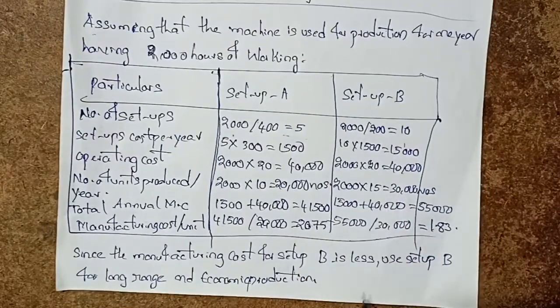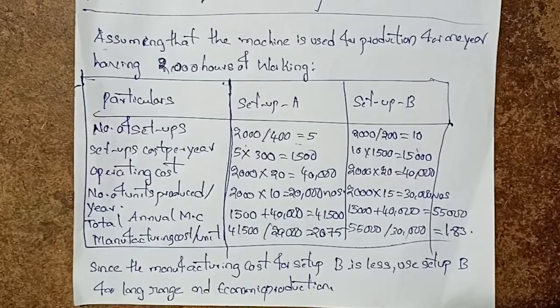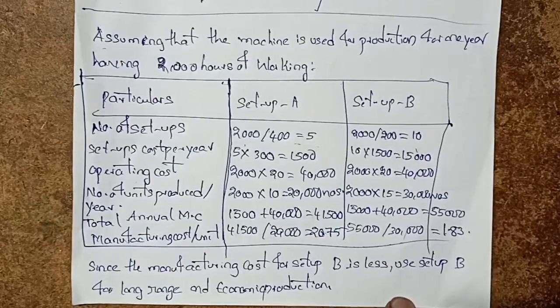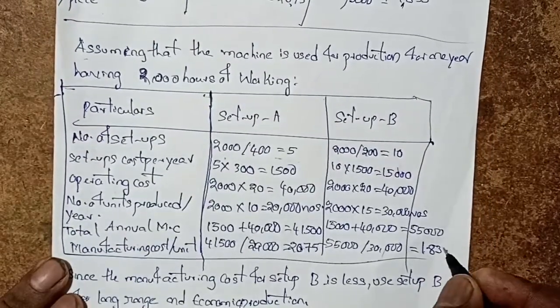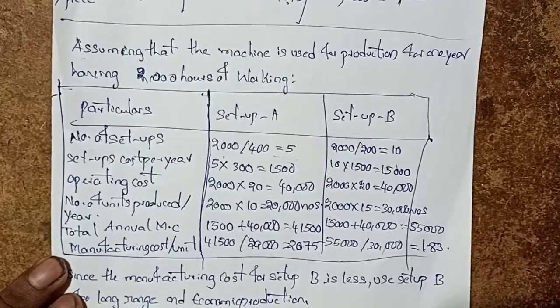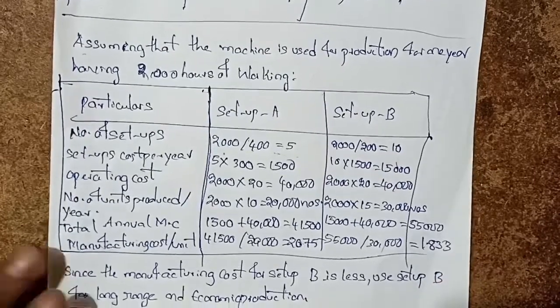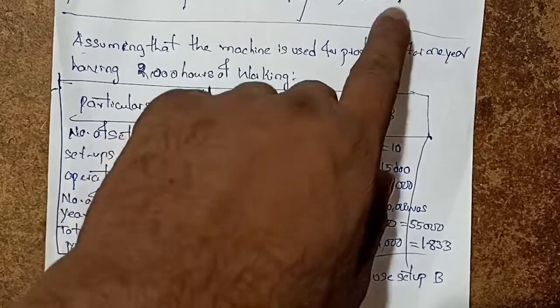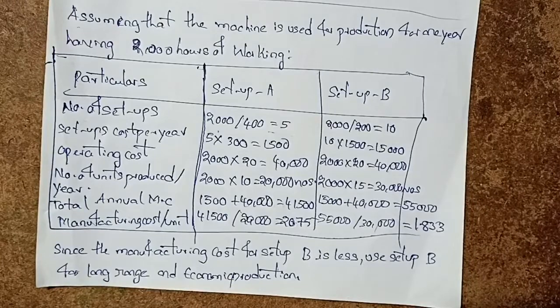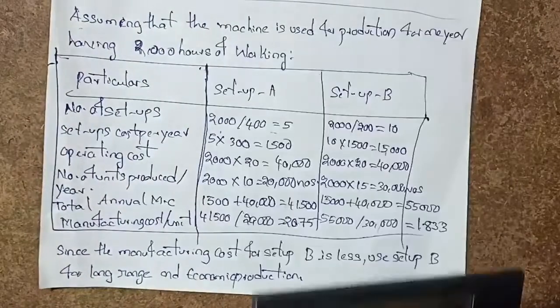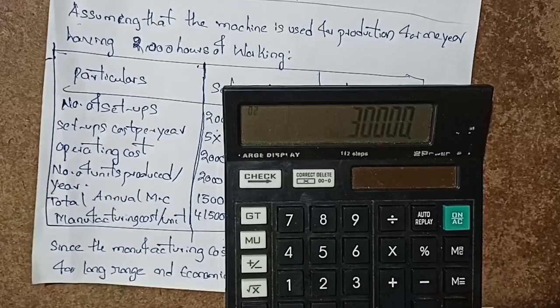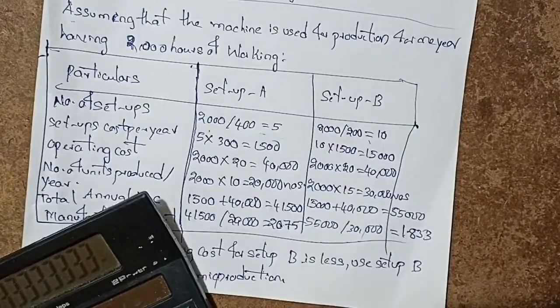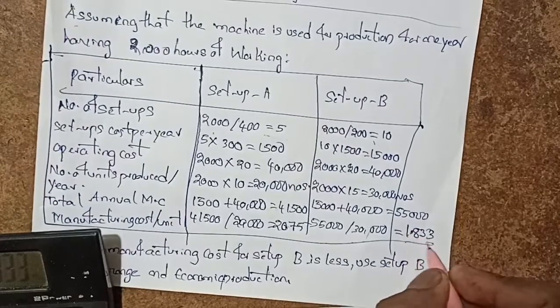Since the total cost of setup B is less, use setup B for long range of economic production. Why? Because the economic production cost figures are 1,500 divided by 3,000 for setup B and so on, giving about 1.83.